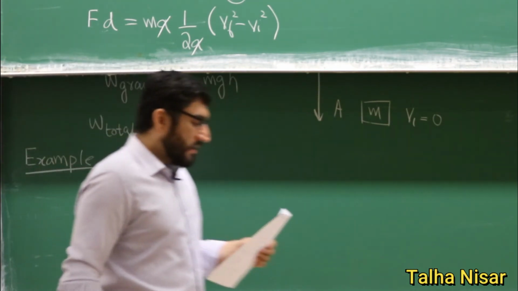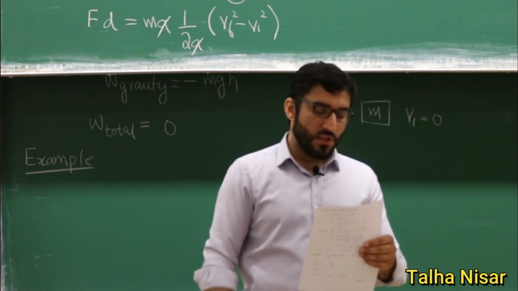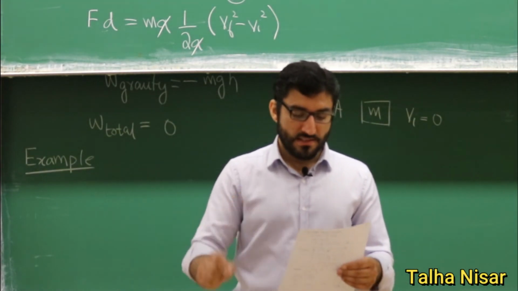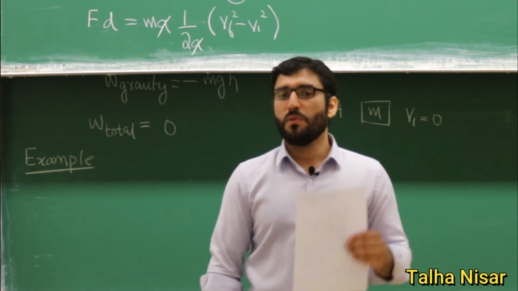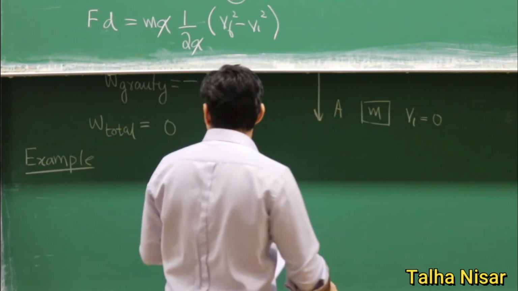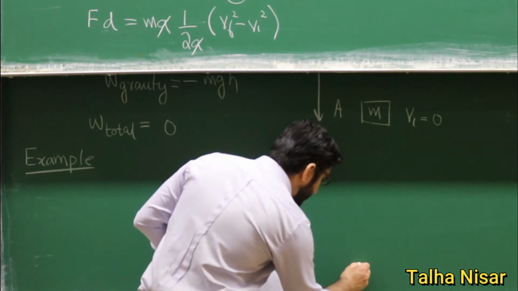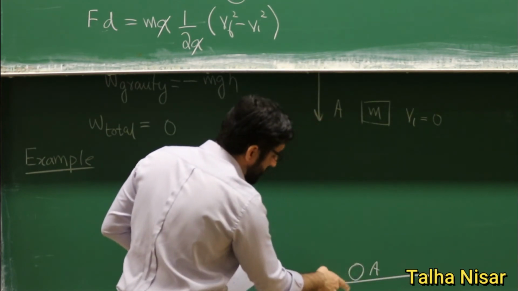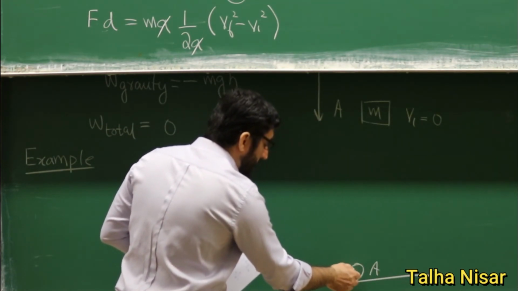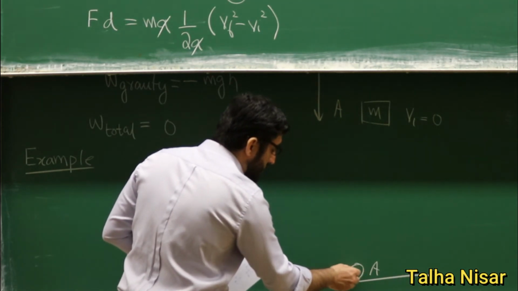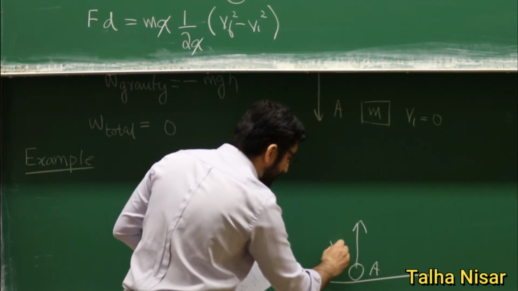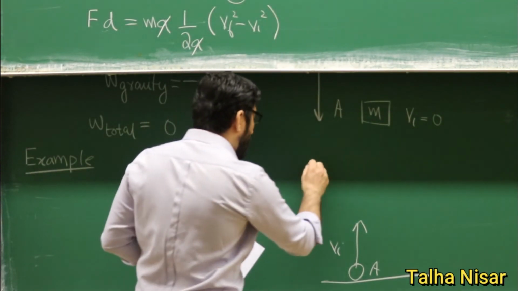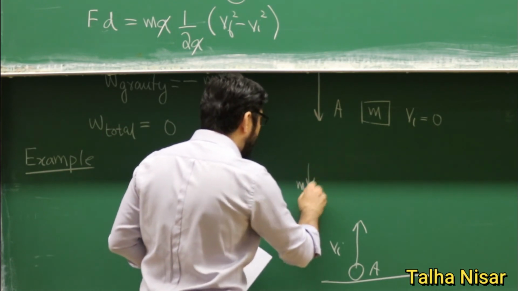So the example is that a body is thrown upwards with some initial velocity, and gravity acts on this object and it stops at some point, and we are asked to find what will be the height of this object. So first we need to understand. Initially this is a body, at point A, for example, on the ground level, and somebody gives initial velocity to this object. So this object has some initial velocity. Somebody throws the object upward, and gravity, mg, is acting in the opposite direction.